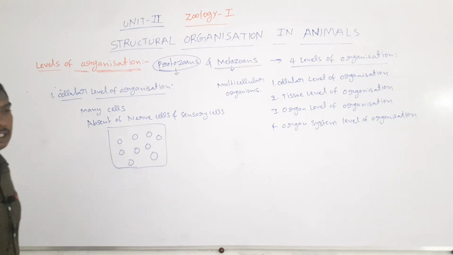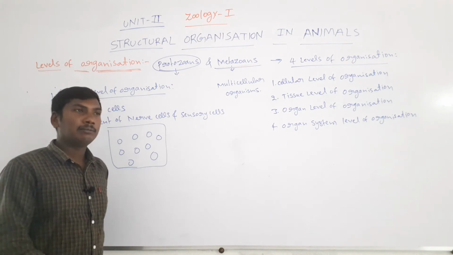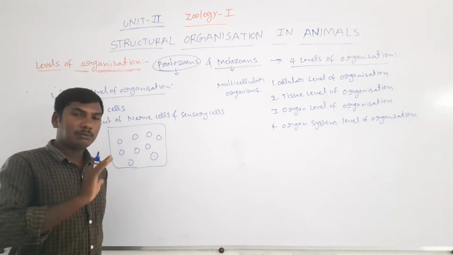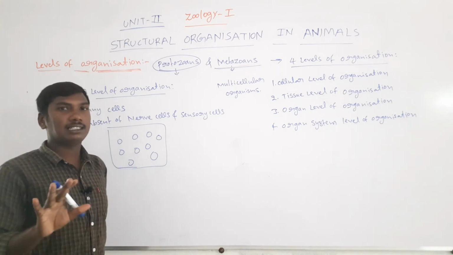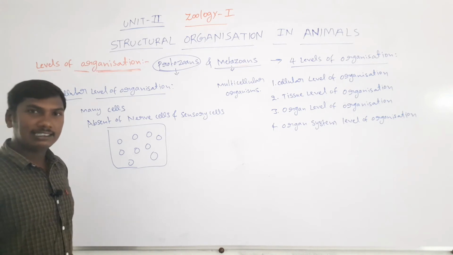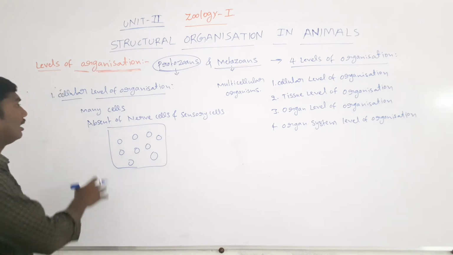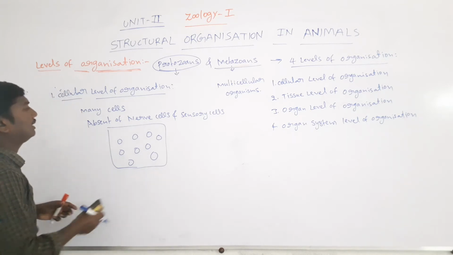Cellular level of organization: in these organisms there are many cells, but the cells are connected from one cell to another in loose aggregations. There is no formation of tissues, and the organism is absent of sensory cells and nerve cells.